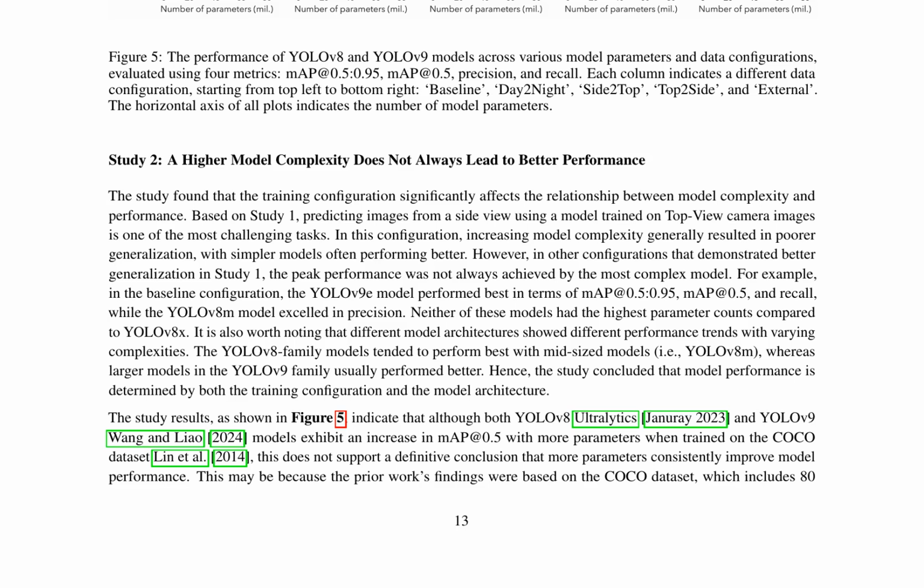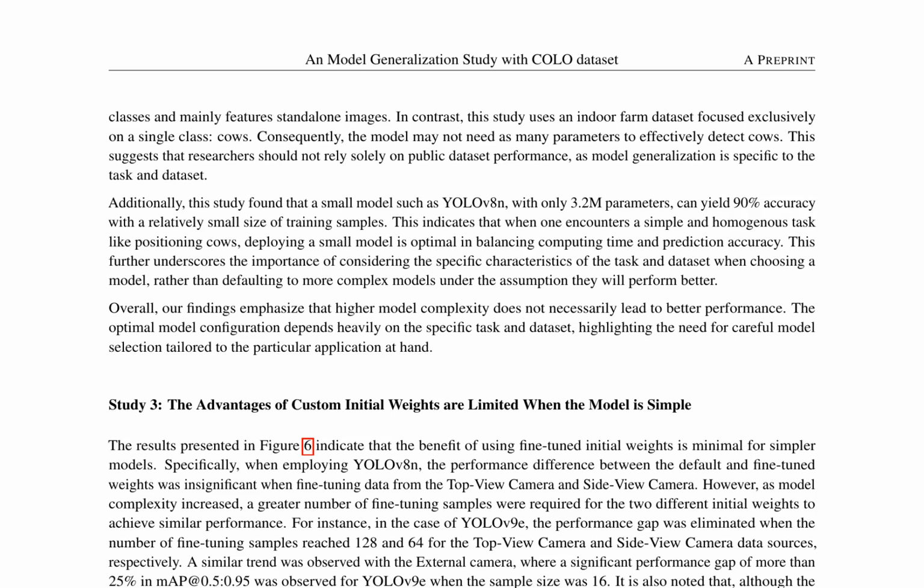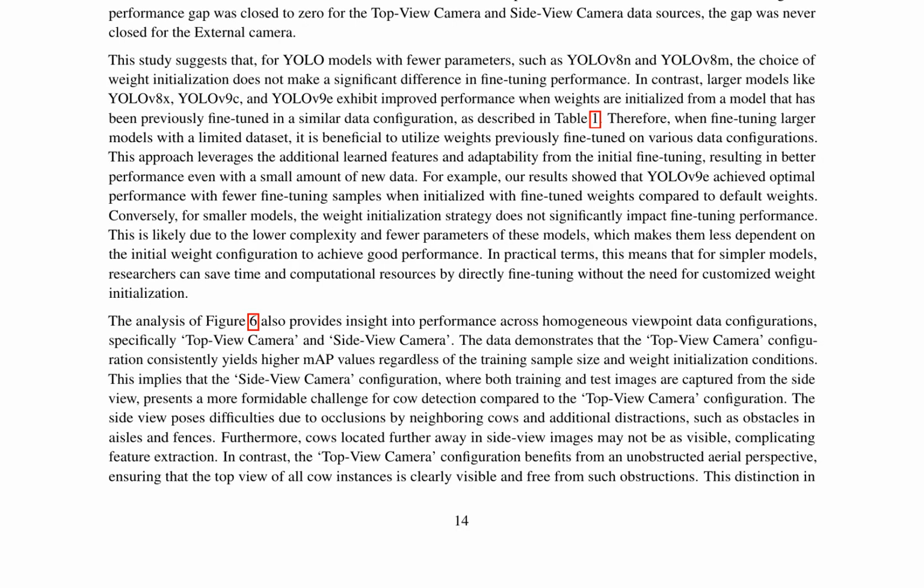A small model such as YOLOv8 can yield 90% accuracy with a relatively small size of training samples, indicating that deploying a small model is optimal in balancing computing time and prediction accuracy for simple and homogeneous tasks like positioning cows. Additionally, the study reveals that the benefit of using fine-tuned initial weights is minimal for simpler models. For larger models, however, utilizing weights previously fine-tuned on various data configurations can leverage additional learned features and adaptability, resulting in better performance even with a small amount of new data.